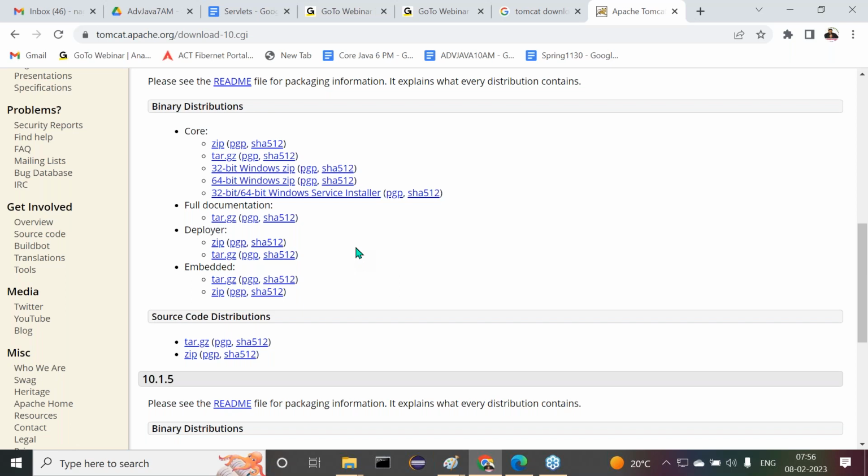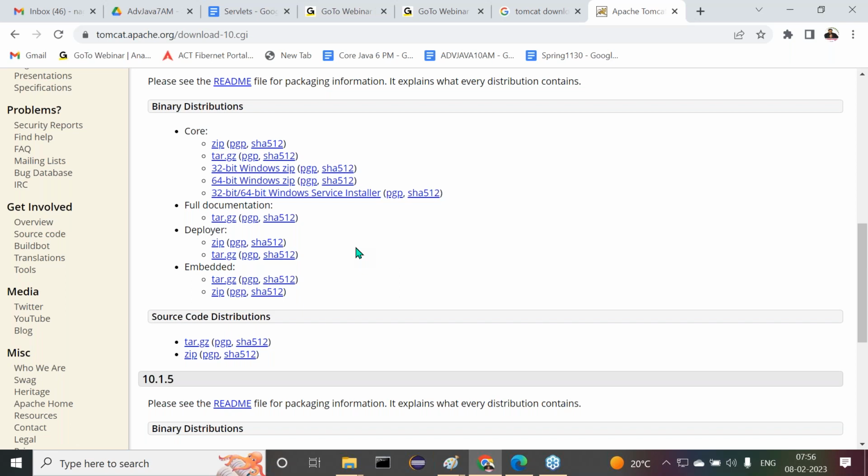The Tomcat server is available in two ways for us. One is a setup file. We can download and execute that setup file, and the Tomcat server will be installed. The second one is the distribution. Distribution means already installed folders are available in the form of a zip file. Download the zip file, extract it, and there we get the total Tomcat installed directory set. Copy that into the C drive. That is the installation. Two things are available.